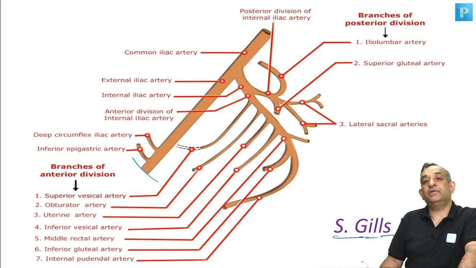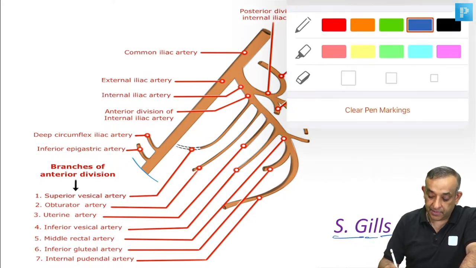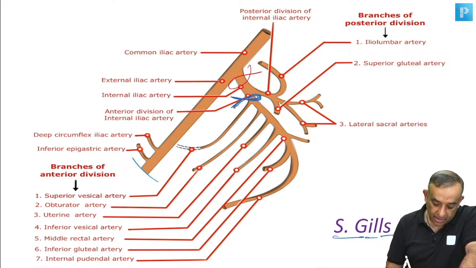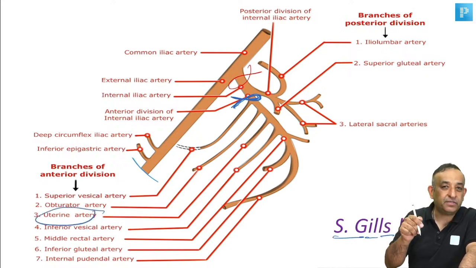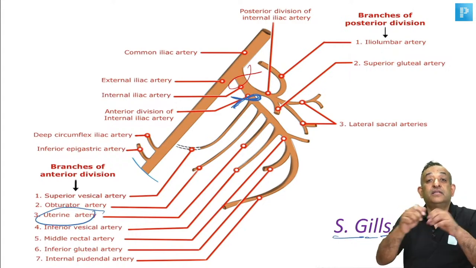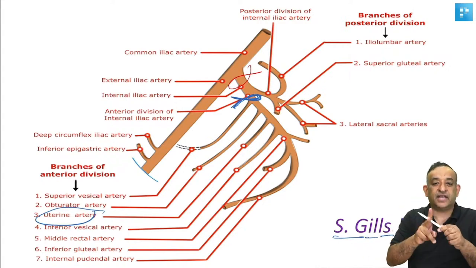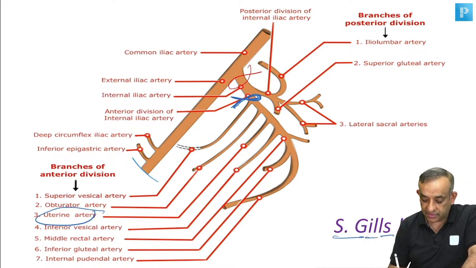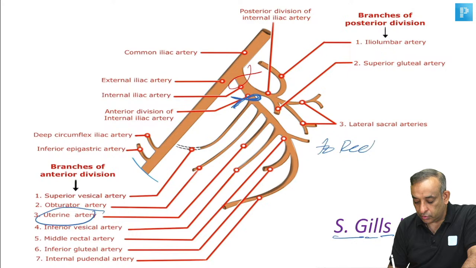So we have to ligate which branch? Please remember, in PPH management, we are not ligating the posterior division. We have to ligate the anterior division only, because the uterine artery is from the anterior division. When we ligate the anterior division of the internal iliac artery, we are not making a tight ligature. It is just a snug, comfortable ligature to reduce the flow, not to stop the flow.